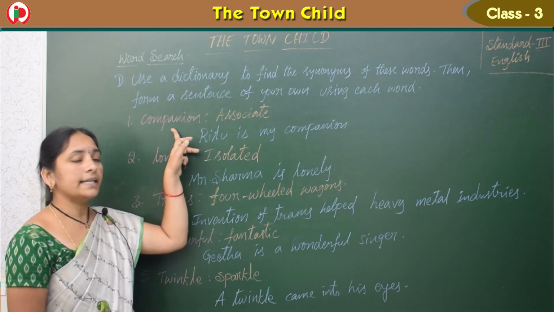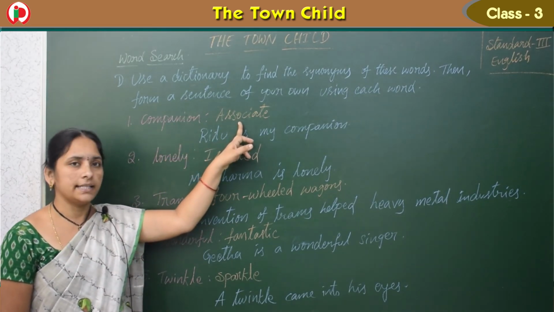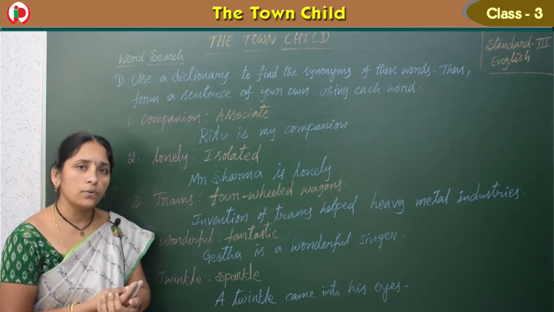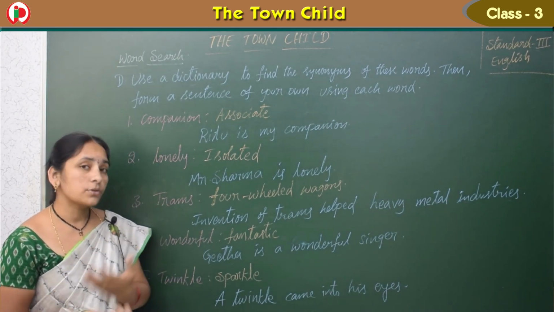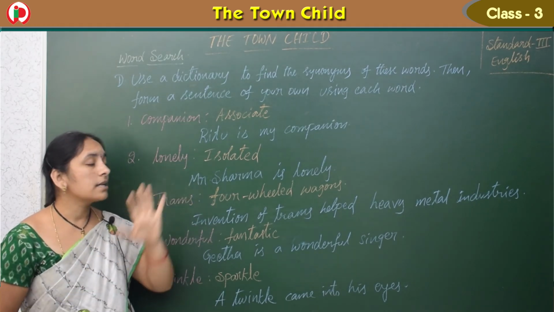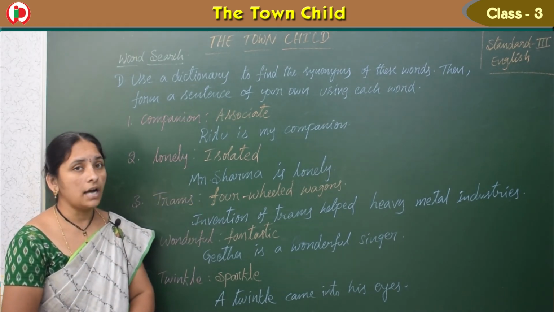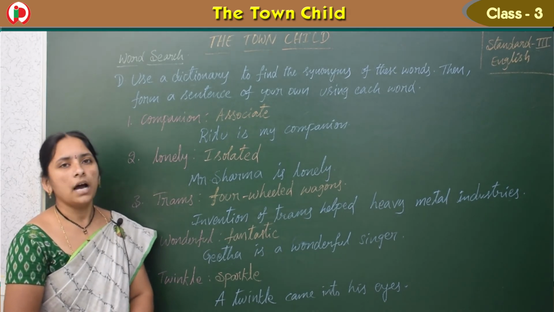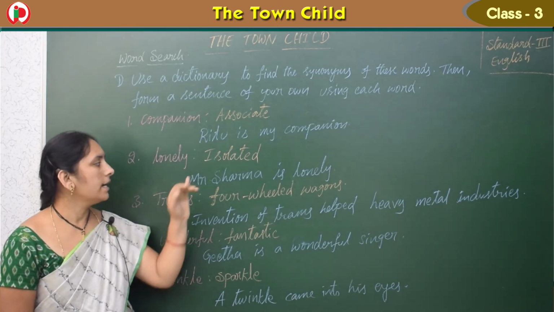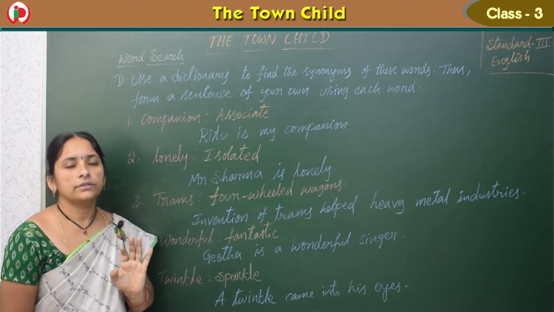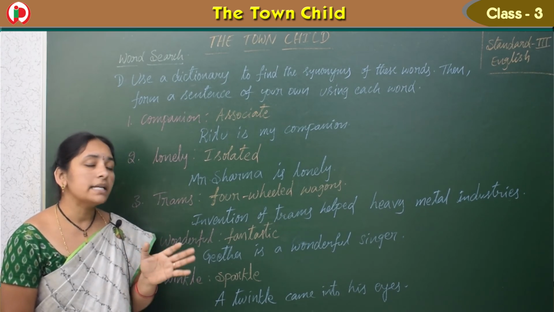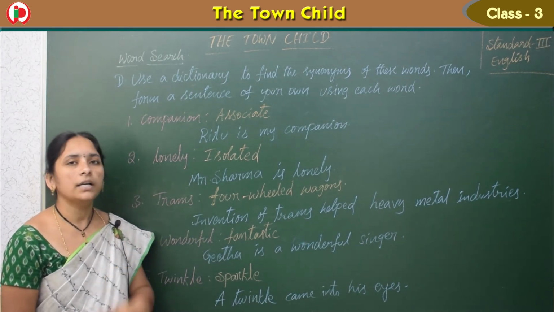Okay, so companion. Companion means associate. So Ritu is my companion, that is who is close, to entertain ourselves, to share like this. Lonely means alone. So isolated, that means no contact with the others, very rare with the others, but always spends the time alone without anyone. So Mr. Sharma is lonely, so always he spends the time alone, he never meets any others, so that person we can call lonely.